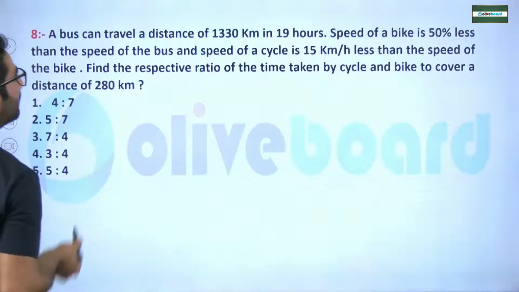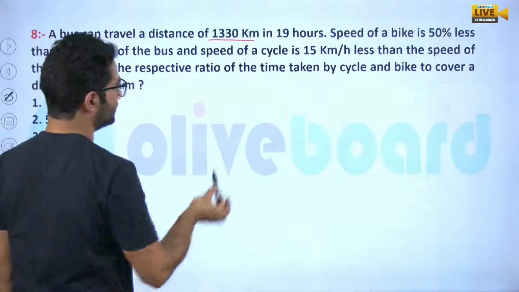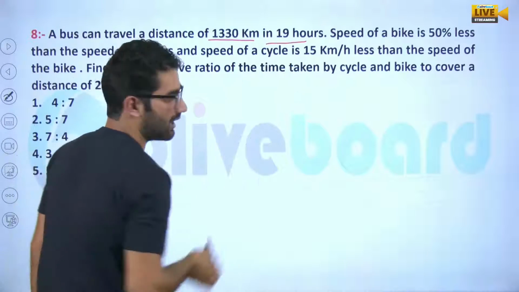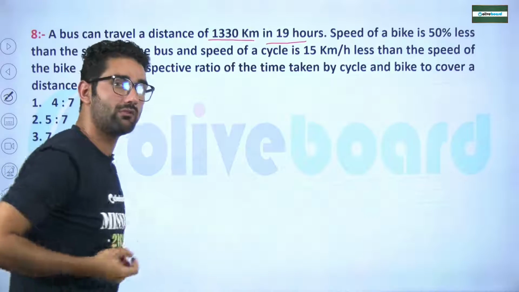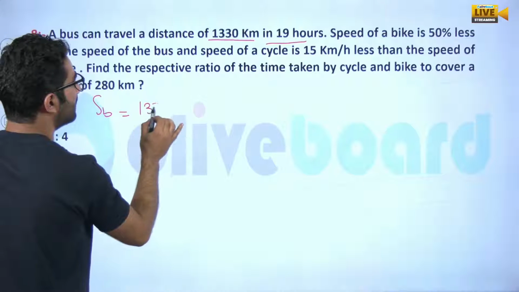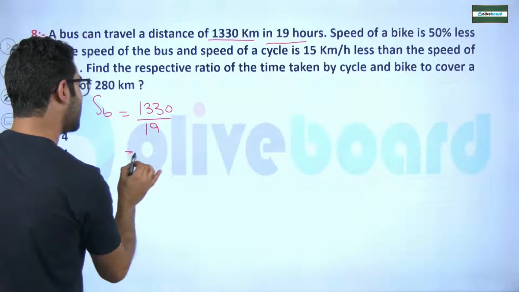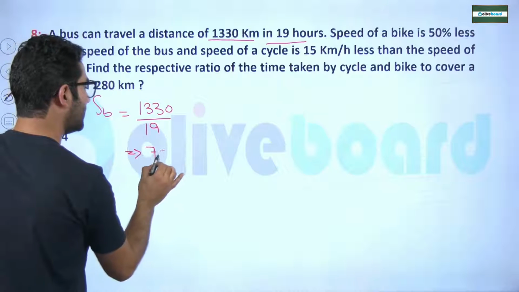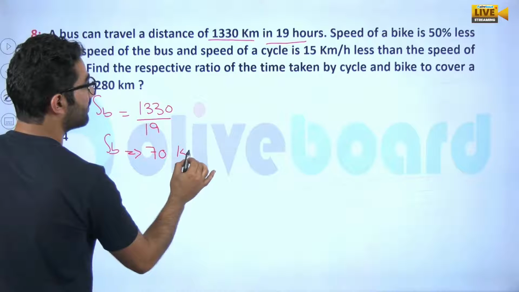So have a look at what is given to you, sir. A bus can travel a distance of 1330 kilometers in 19 hours. If the bus is running this much in this time, what will be the speed of the bus? Sir, the speed of the bus will definitely be 1330 upon 19, which is 70 kilometers per hour, and it is given in kilometers per hour.